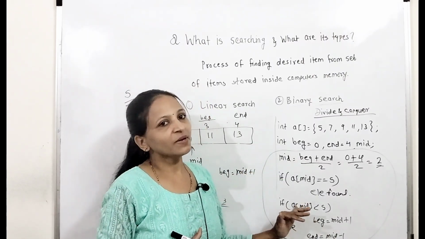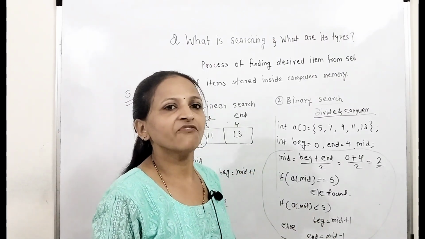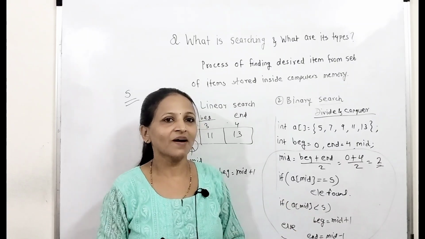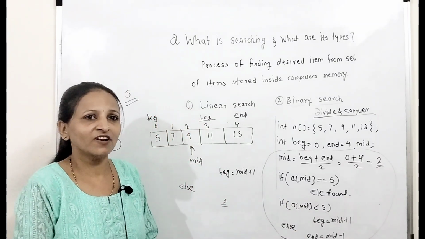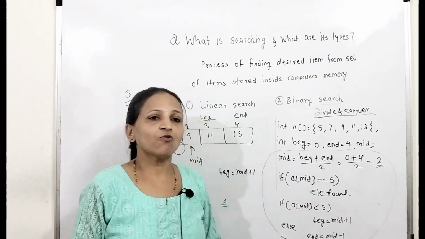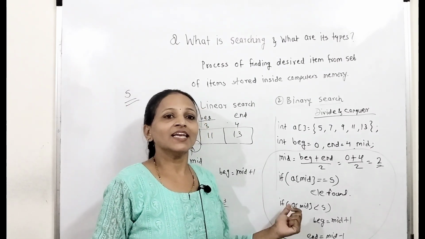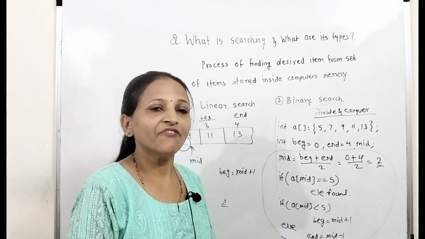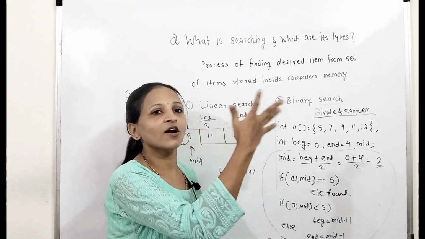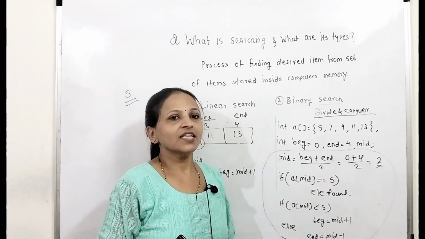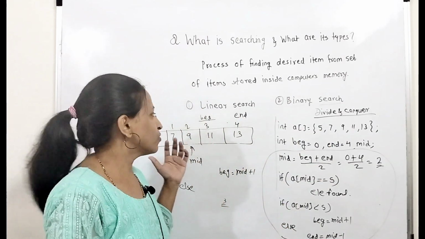Then we will compare the middle element with the search element. If it is matching, then we will stop the comparison there and stop the process. We will just display the message element found at that middle position. If it is not matching, then we check whether the middle element is less than the search element. If it is less, we have to go to the right hand side. If it is greater, then we have to go to the left hand side.